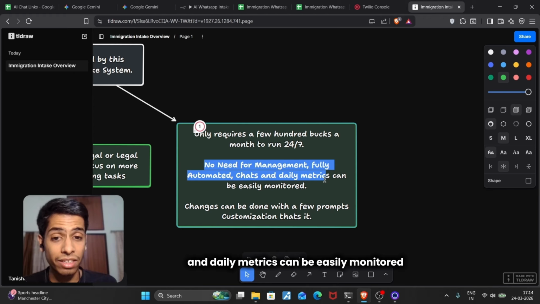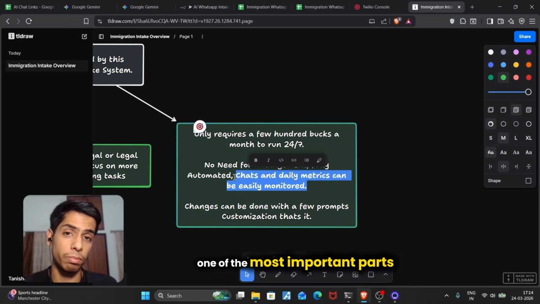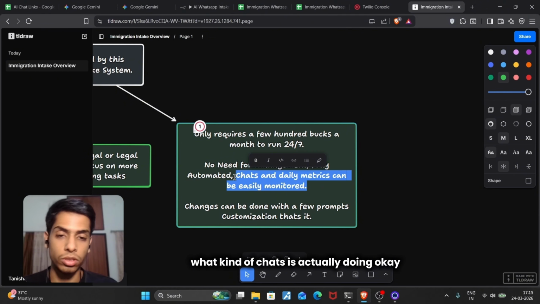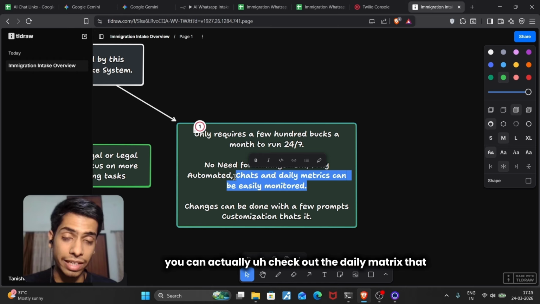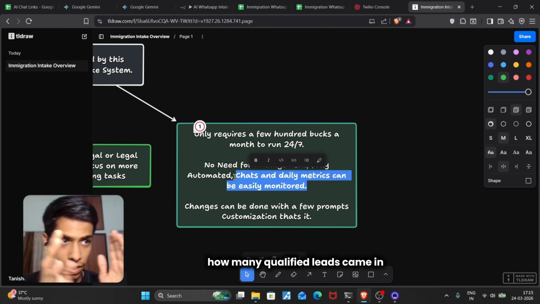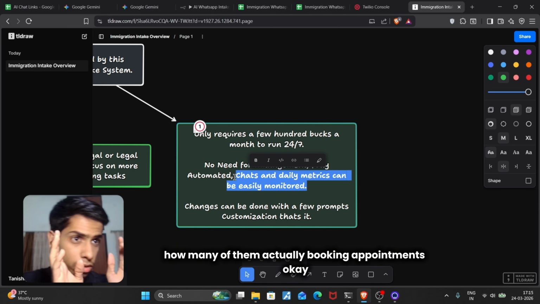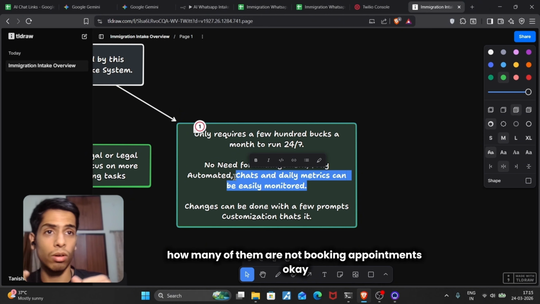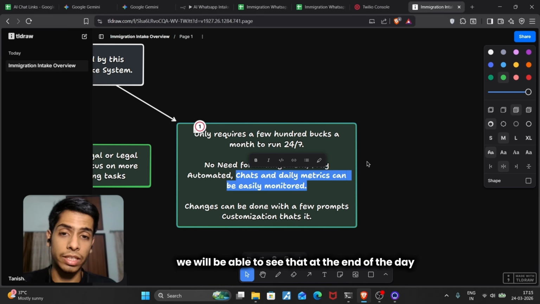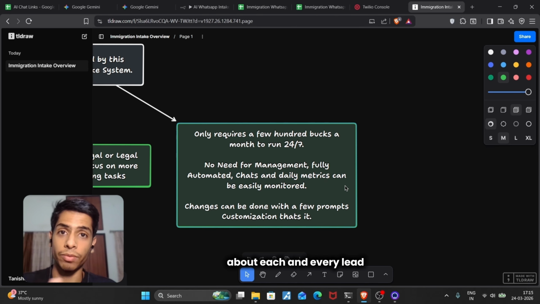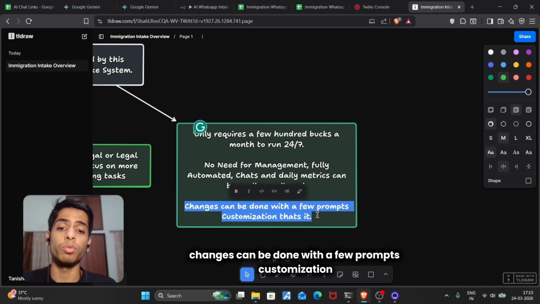Chats and daily metrics can be easily monitored, one of the most important parts. You can monitor the chats, what kind of chats it is actually doing, in a summarized way with each lead. You can check the daily metrics: how many qualified leads came in, how many of them booked appointments, how many of them did not book appointments. So all the data, we will be able to see at the end of the day about each and every lead.